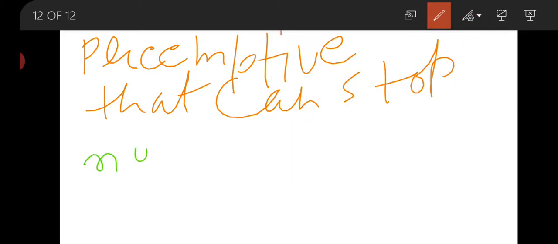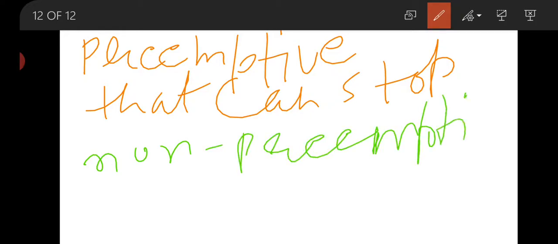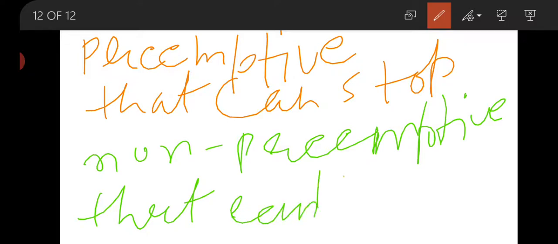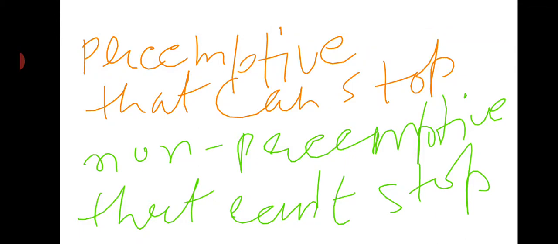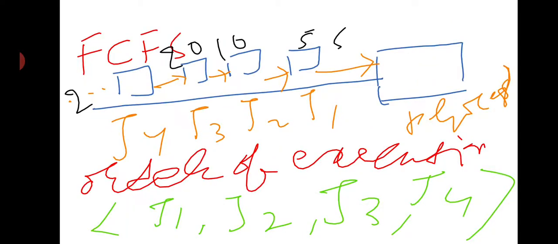And the second one is non-preemptive, that means that it cannot be stopped at the time of running. That means there are 2 types of scheduling. Now see with the help of an example.